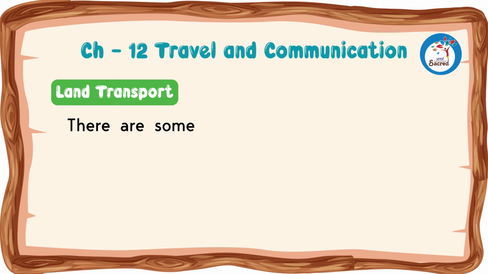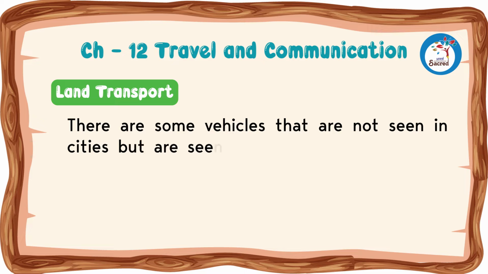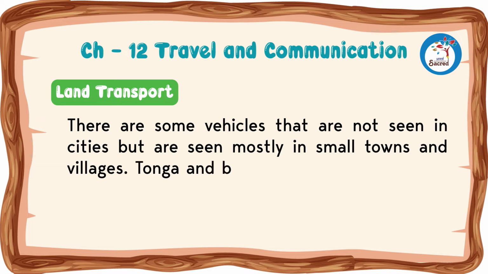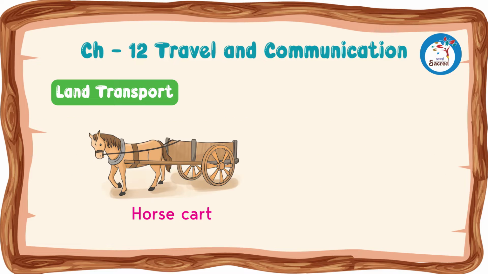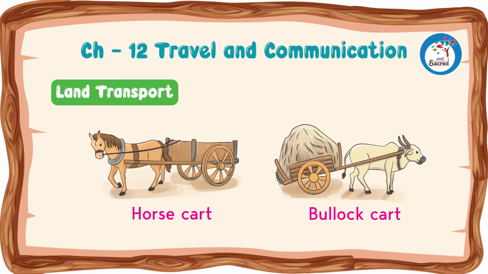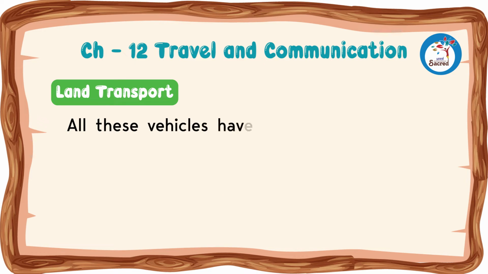There are some vehicles that are not seen in cities but are seen mostly in small towns and villages. Tonga and bullock cart are examples of such vehicles. They move on land. Horse cart, bullock cart. All these vehicles have wheels that help them move.